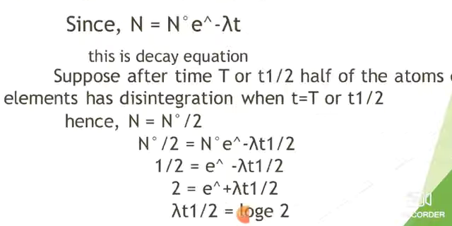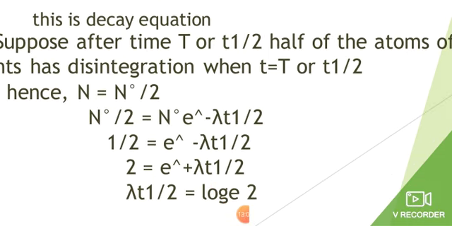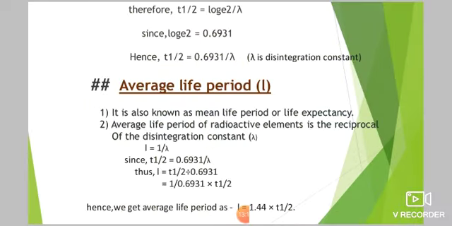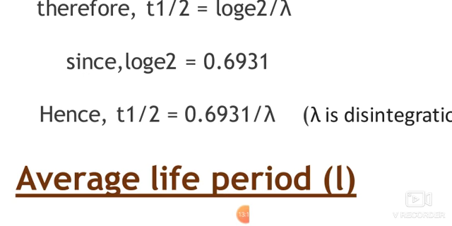If we put the value of t as T1 by 2 here, then N equals N naught by 2, so N naught by 2 equals N naught e raised to power minus lambda T1 by 2. If we further solve it, we will get lambda T1 by 2 equals log 2 to the base e, and its value is 0.6931.